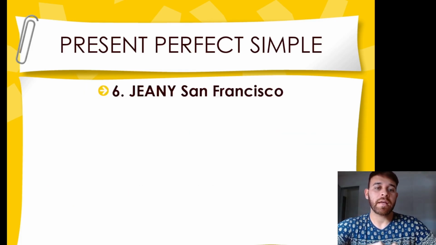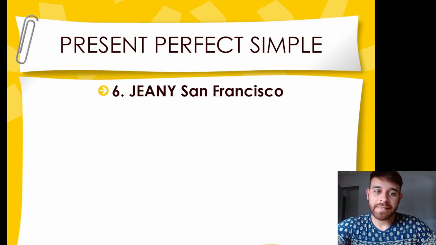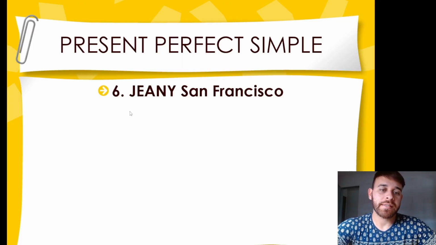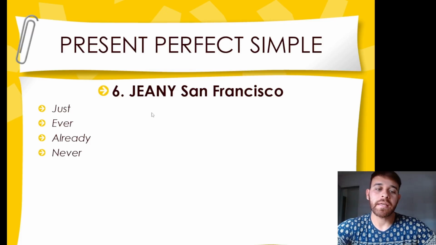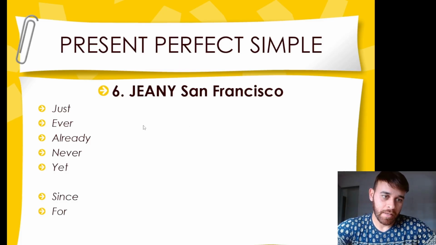Now, there is a very clear and easy mnemonic that you can use to remember which words are often accompanied by the present perfect. And this mnemonic is called Genius San Francisco. The letter J stands for just, the letter E stands for ever, A already, N never, Y yet, S since, and F for.